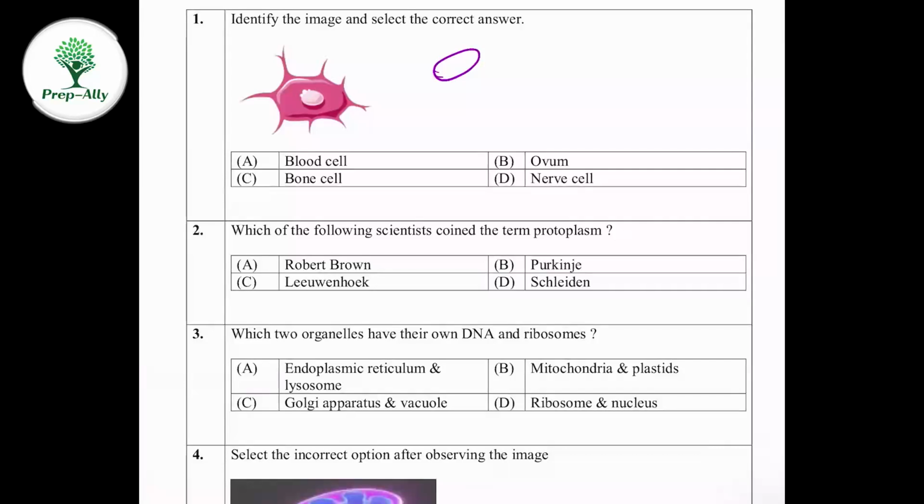If you take ovum, that is different. Ovum has different layers like zona pellucida, corona radiata, etc. So that is different. A nerve cell is also different, because it has dendrites and an axon. Now it's clear that the answer is bone cell.